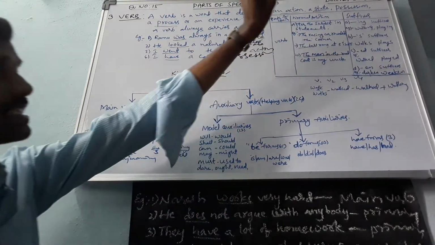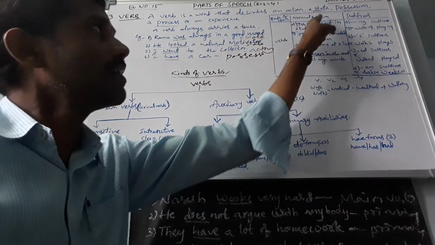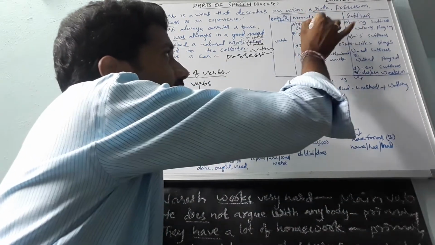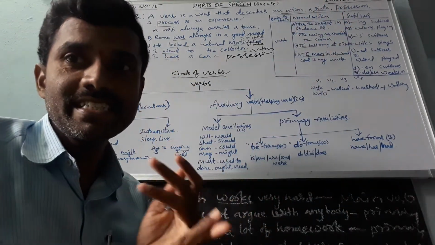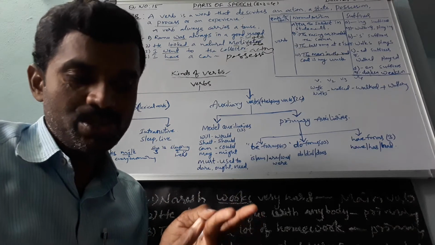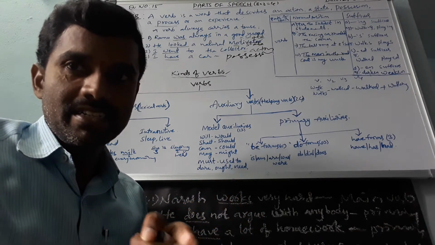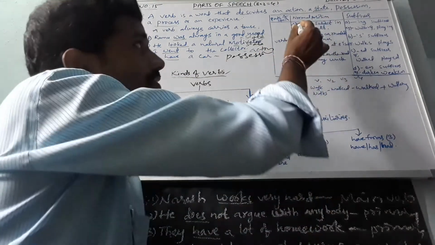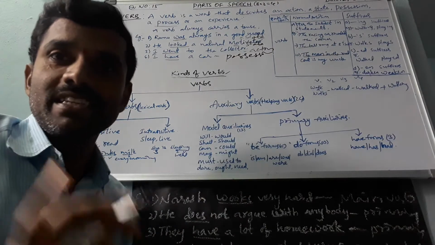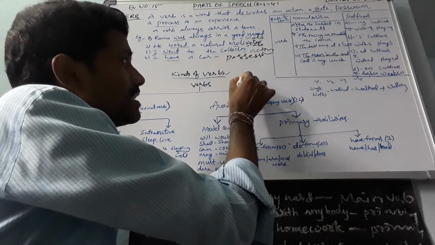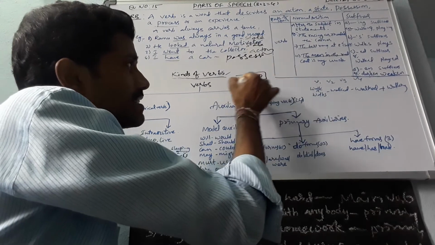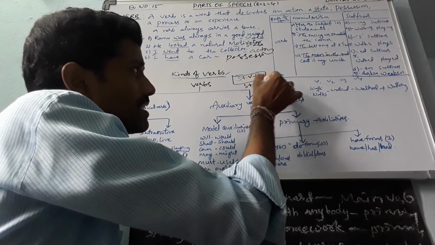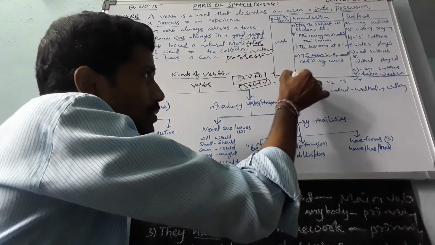Here are examples. Next, the process is verb normal or usual position. The verb is always after the subject in statements. We have four types of sentences: assertive or statements, interrogative or questions, imperative, and the fourth one is exclamation. In assertive statements, the verb is always after the subject. The general structure in English is subject plus verb plus object. And subject plus object plus verb is the structure of Telugu.